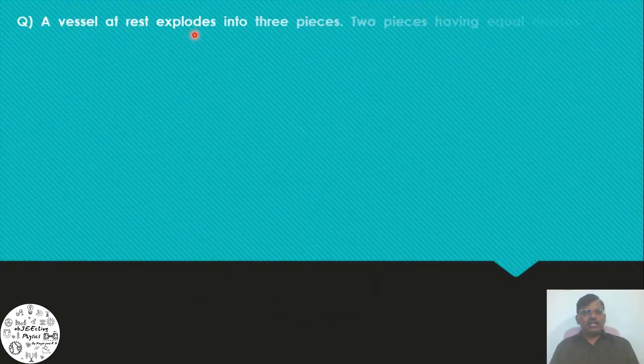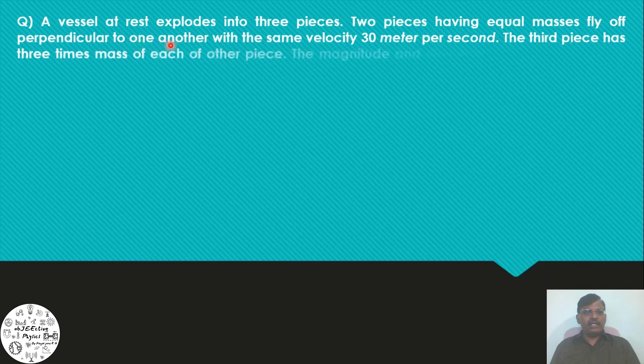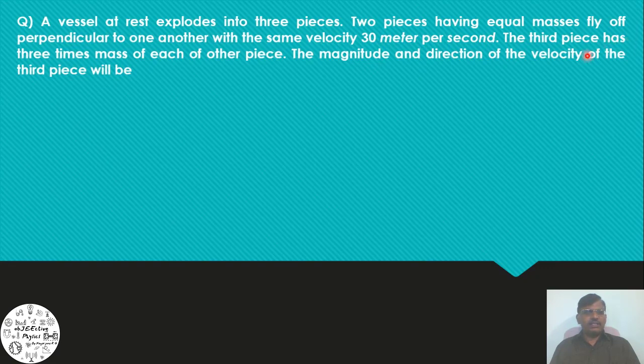A vessel at rest explodes into three pieces. Two pieces having equal masses fly off perpendicular to one another with the same velocity, 30 meter per second. The third piece has 3 times the mass of each of the other pieces.